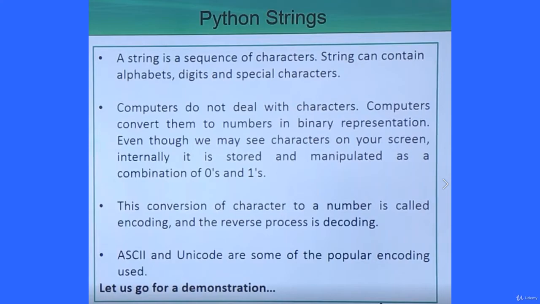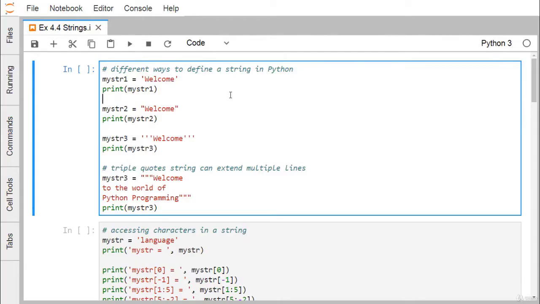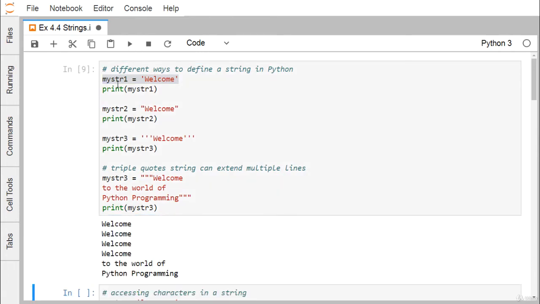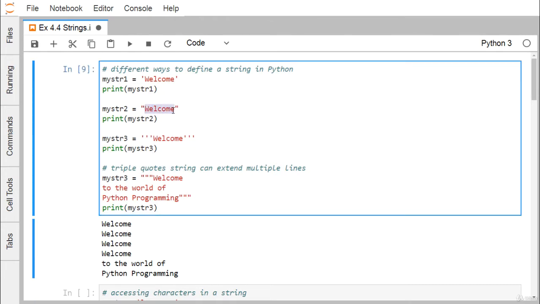In Python, a string means a sequence of characters. So let us see the different ways to define a string in Python. This is way number one, where welcome has been enclosed within single quotes. If we print my str1, I'm getting welcome here. Here welcome is enclosed within double quotes. Here welcome is enclosed within triple single quotes. In this way, welcome got printed.